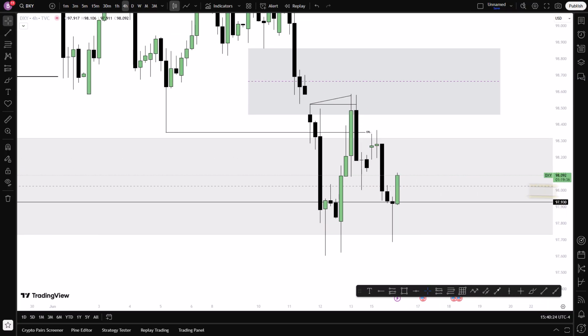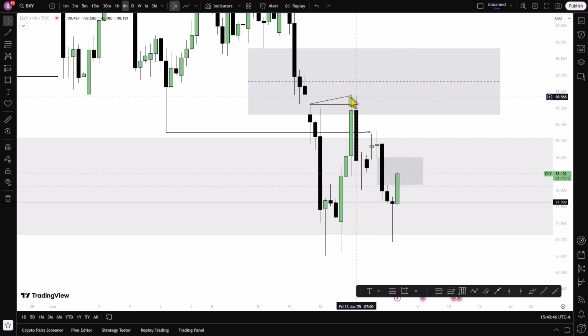If price should close above it, if a candlestick should close above it and then respect it, we will see this as an inverted fair value gap, and then this high will be attacked. You get it? This high will be attacked.